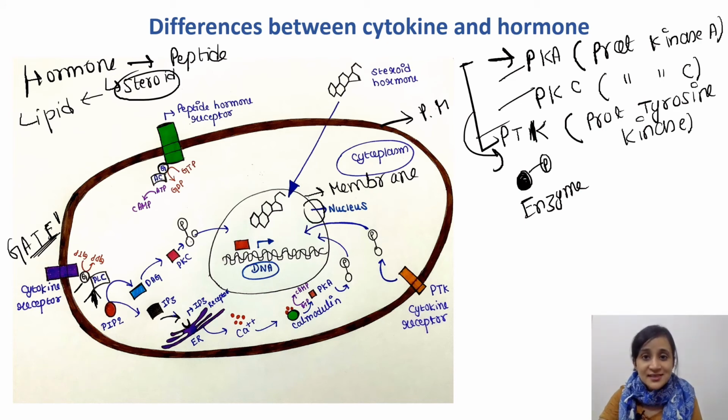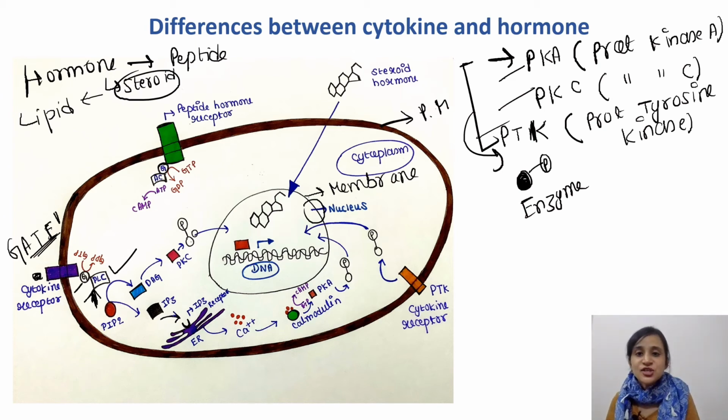Now when a cytokine binds this gate 1, this PLC will be activated. Whenever the cytokine binds this receptor, or gate 1, PLC will be activated.